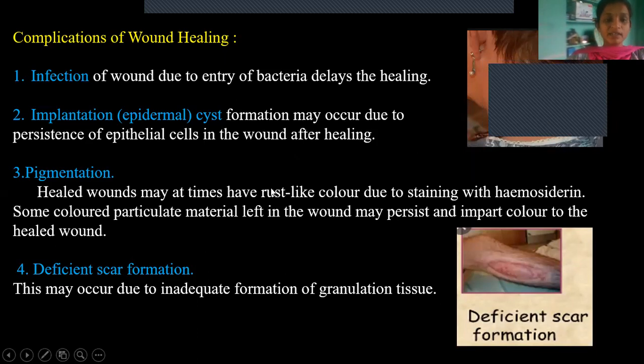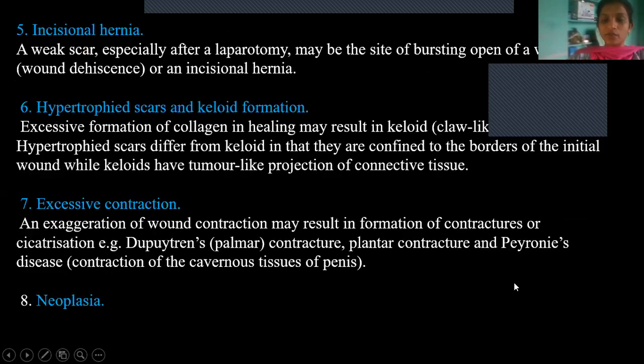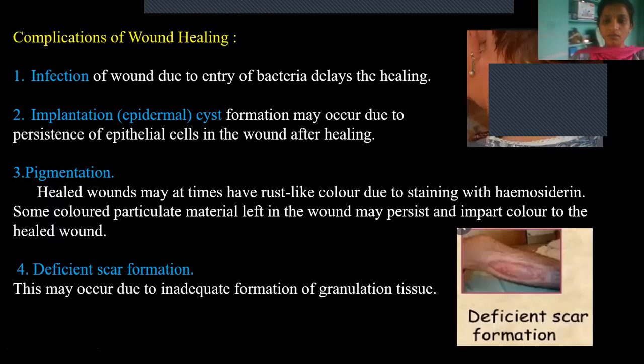And then pigmentation. When there is a wound, healed wounds may have some rust-like color due to staining with hemosiderin. And then deficient scar formation. That means whatever the scar tissue that is formed. So this is the scar tissue formation. As it is not properly healed, it will have inadequate formation of granulation tissue. It will form a pit-like thing that we call deficient scar formation.